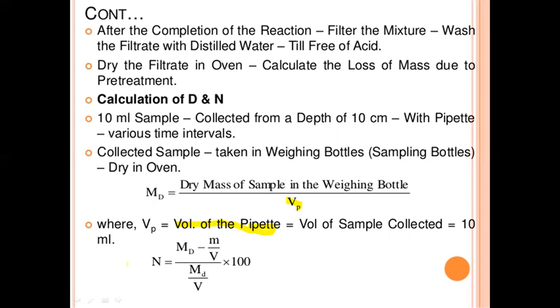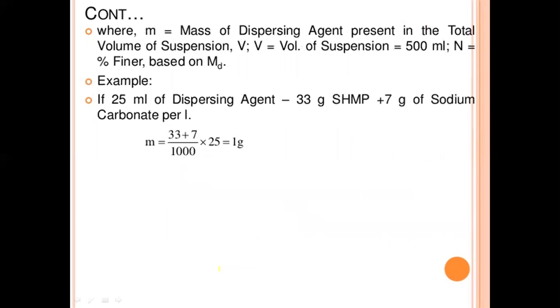So finally, N final equals (MD minus M by V) divided by MD, into 100, where M equals the mass of the dispersing agent present in the total volume of the suspension, and V equals the volume of the suspension, 500 ml. N is the percentage finer based on the MD.